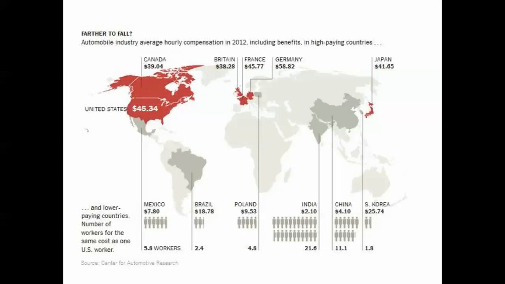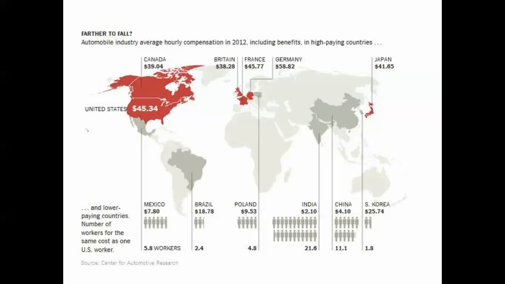Now we can also see this in terms of automobile production. In the United States, an auto worker, all in terms of compensation, including benefits, costs nearly $45 or nearly $46 an hour. Slightly less in Canada, but not much. Now, Mexico, on the other hand, $7.80 an hour. If you go all the way to India, though, and India is a major automobile manufacturer, their labor costs are incredibly cheap, $2.10 per hour for the equivalent labor.